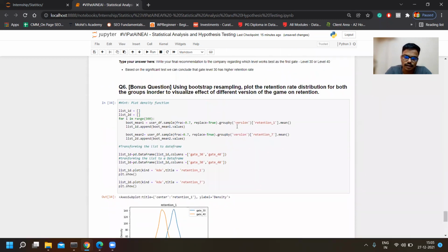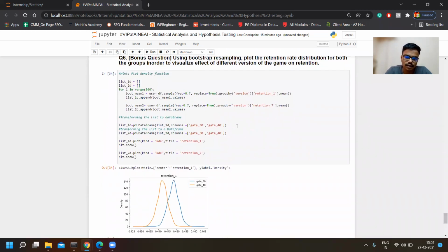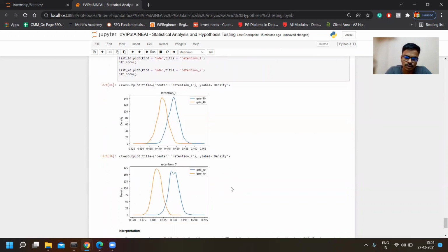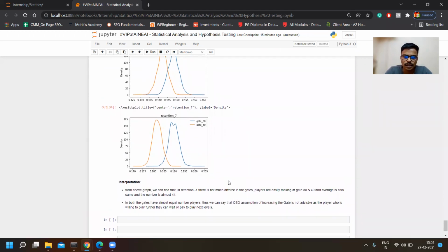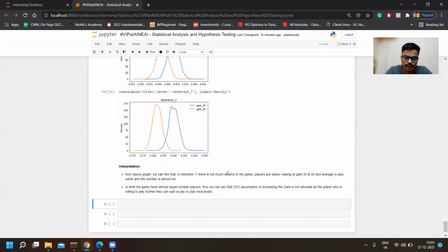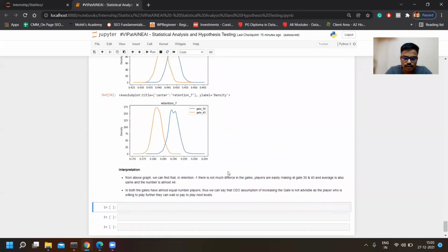Our analysis is backed by this plot also. See, after 1 day and after 7 days, gate 30 and gate 40, you could find almost similar results within both versions. So I don't think increasing our game levels is going to affect it. The only thing it affects is player interest and how they are behaving with the different levels. So this is how I have understood and analyzed this data. So yeah, thank you.